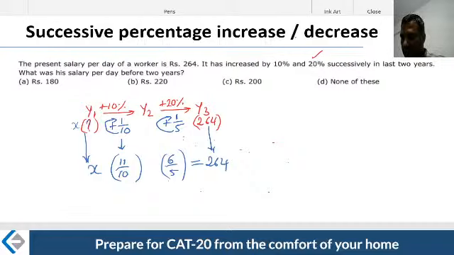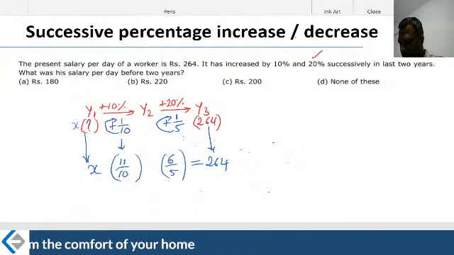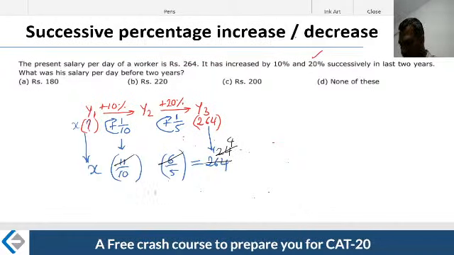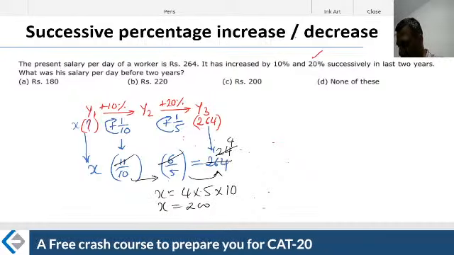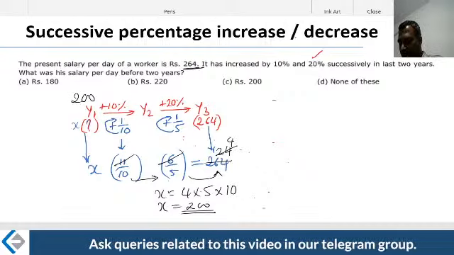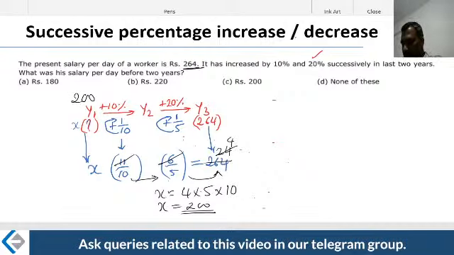Fine. So let's simplify this. 11 2 times 22 and 11 4 times 44, then 6 4 times. Therefore take the other numbers. Therefore x is nothing but, take this 4, or shift this 5 and also this particular 10 onto the other side. Therefore 4 into 5 into 10, which is nothing but 200. The person's daily wages were 200. From 200 he went on to reach 264. He started off with 200. He got two increments. One increment is 10%, the other increment is 20%. Therefore this person is now earning 264.